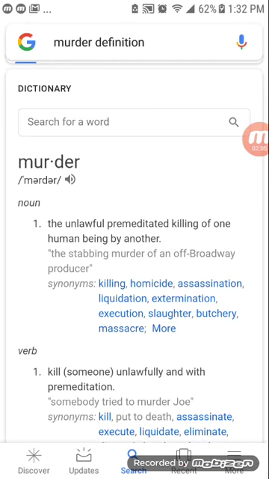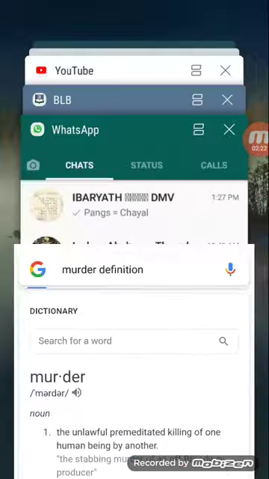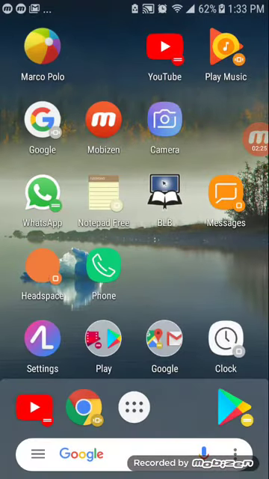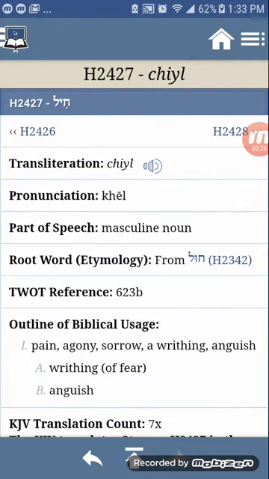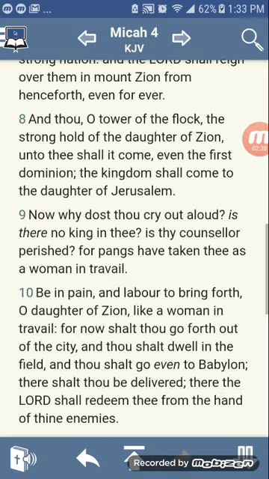All right, but first we just got the meaning of murder, right? It says the unlawful premeditated killing of a human being. That's what murder is, the unlawful killing of someone else. All right, when you kill someone and it's not justified, that's a murder. And if you actually do kill someone, using it in its right meaning, then it's justified. Like if you put a homosexual to death, that's justified in killing that homosexual. It's not a murder, all right, because you didn't premeditate it, and it's not unlawful.